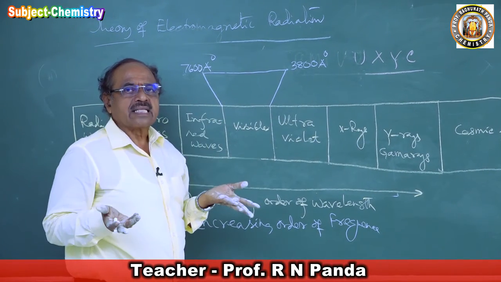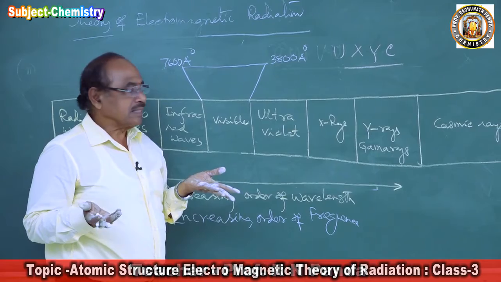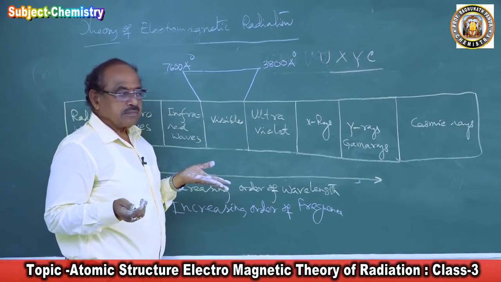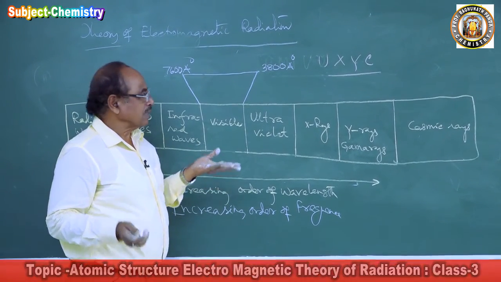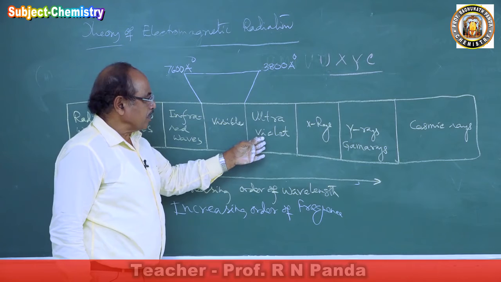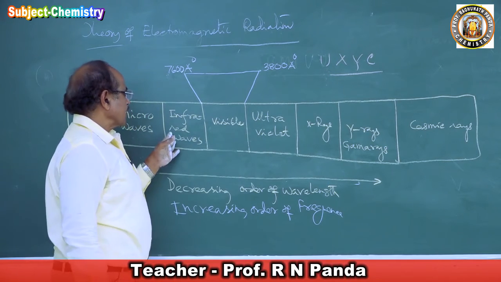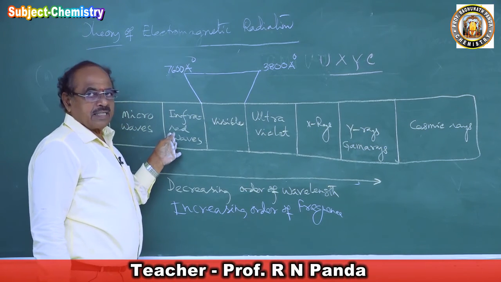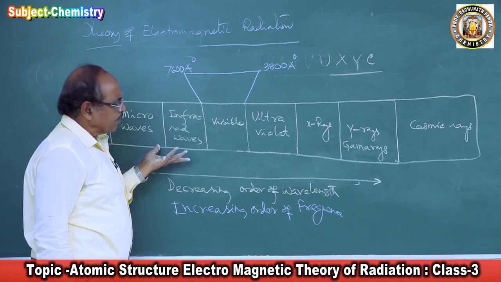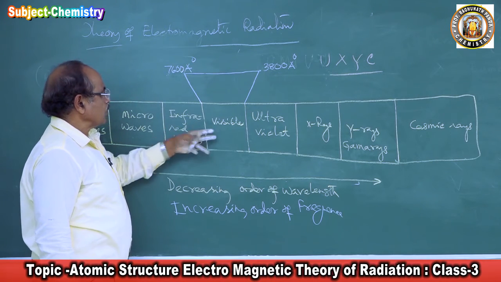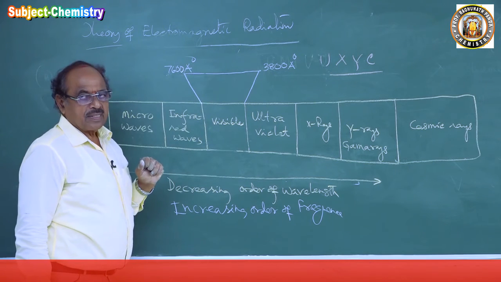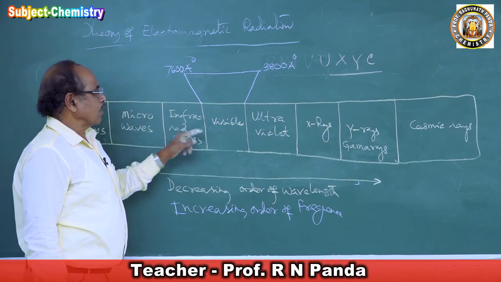Our naked eye can see them. Ultraviolet we cannot see, nor can we see infrared. So they are named because of their property. This is the visible region, which you call visible rays.